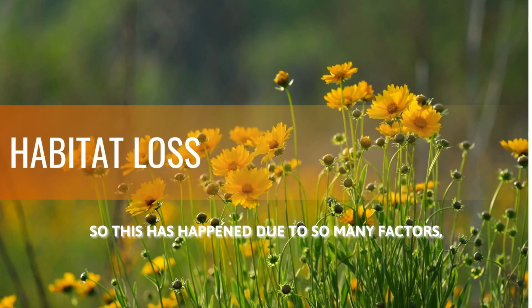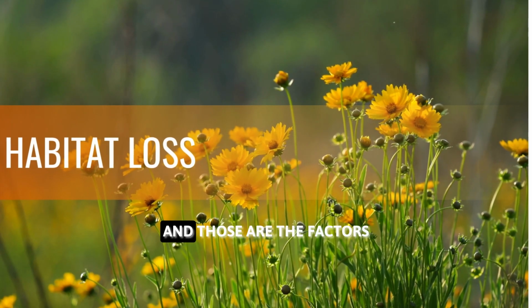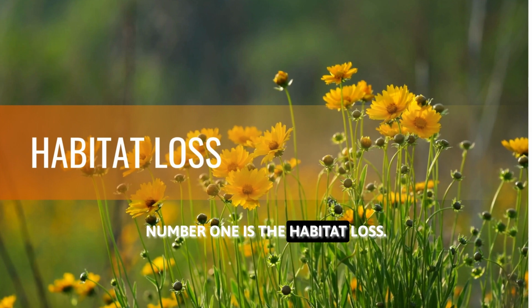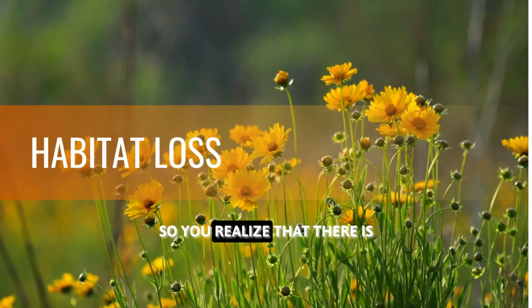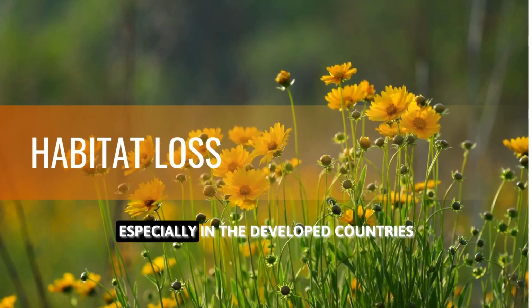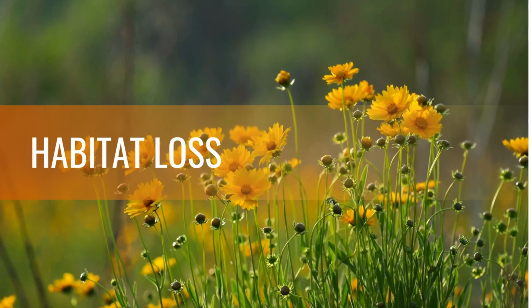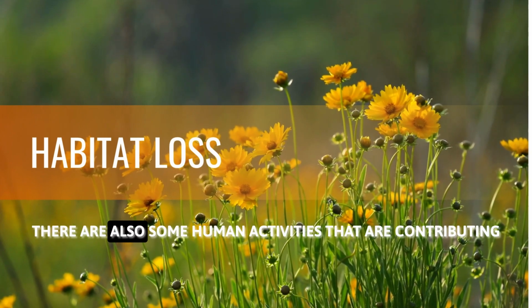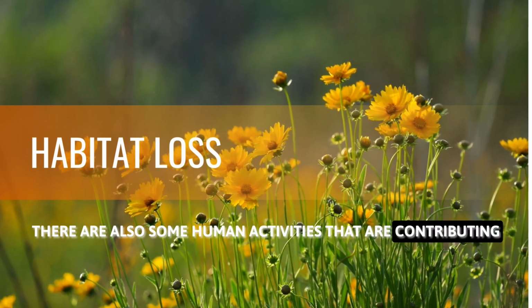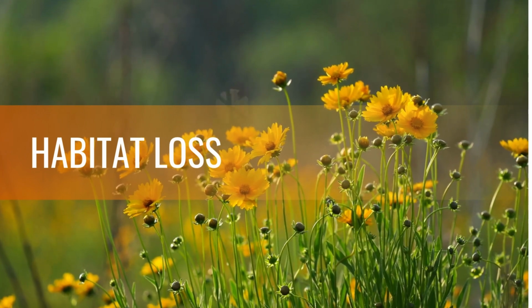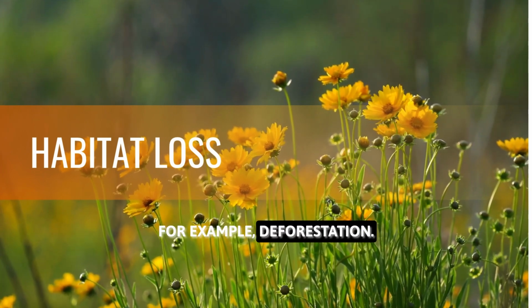So this has happened due to so many factors, and those are the factors that we are going to handle today. Number one is habitat loss. You realize that there is increased urban development, especially in the developed countries and also in the developing countries. There are also some human activities contributing to the sharp decline of the bee population. For example, deforestation.